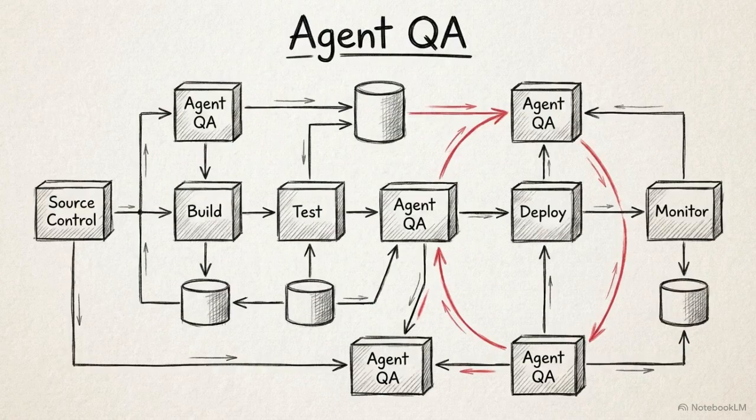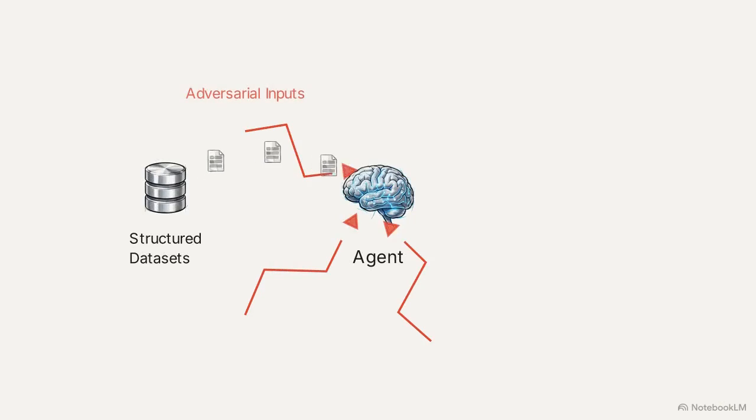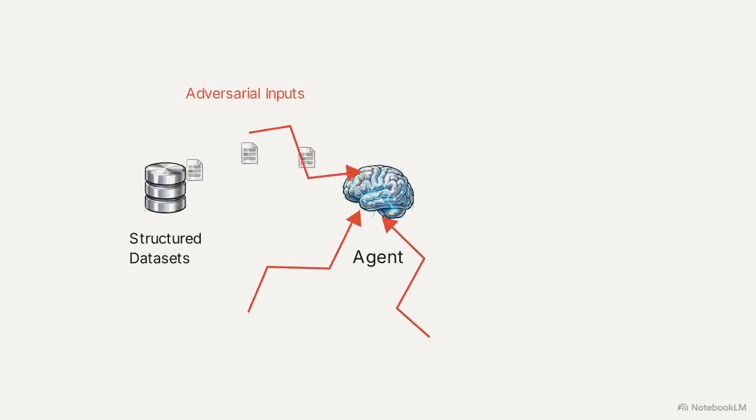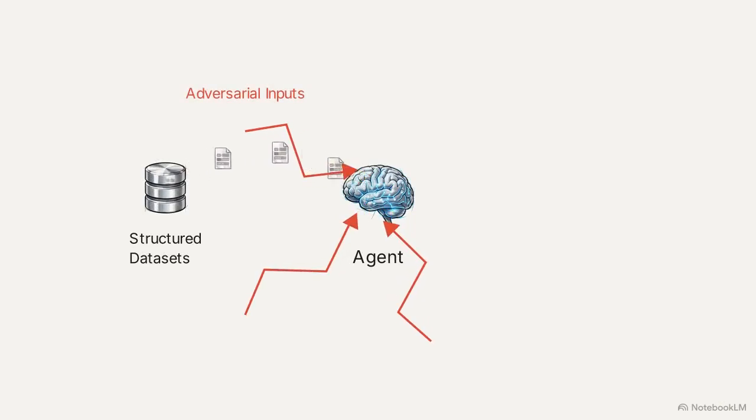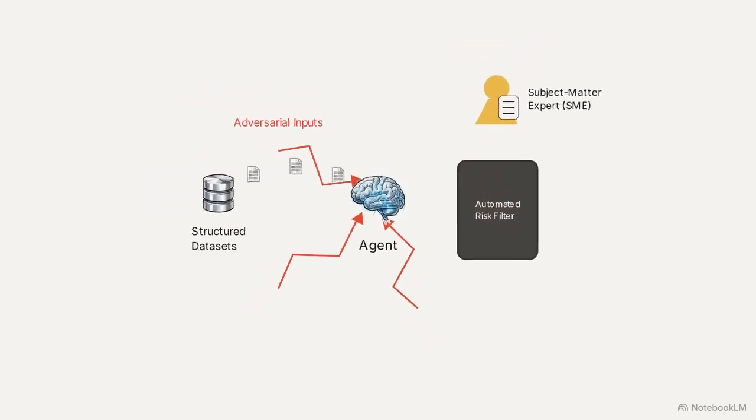Traditional one-off quality assurance testing cannot secure these environments. Non-deterministic agents require ongoing cyclical validation. The solution is Unified Data-Driven Testing, or UDDT. This framework implements a continuous feedback loop where structured datasets constantly probe the agent's behavior. By benchmarking performance against crafted adversarial inputs, teams measure the robustness of the agent's guardrails. When anomalies occur, an automated filter classifies the risk score, routing flagged outputs to a subject matter expert for validation.